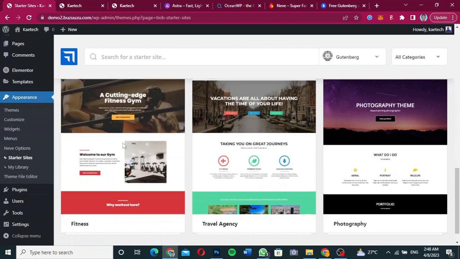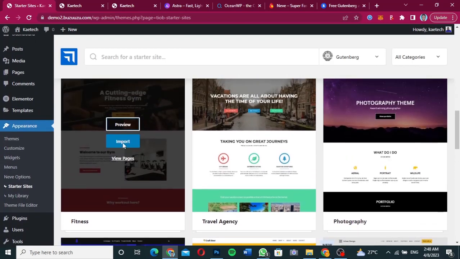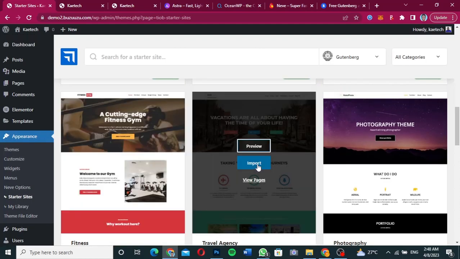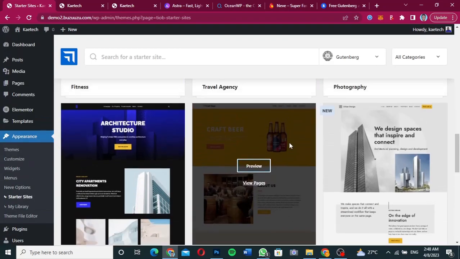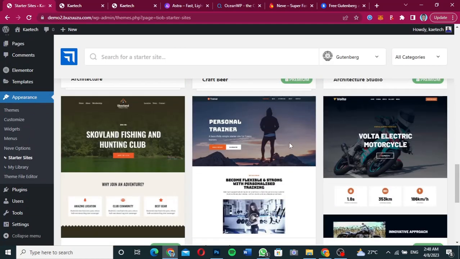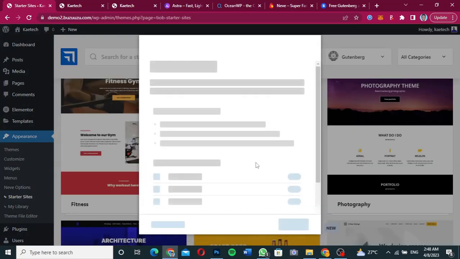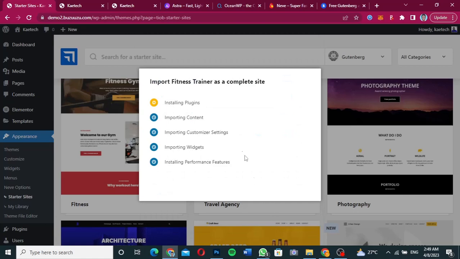Most of the things, if it is not premium, you can go ahead and import it. So let me look through and see which I can easily deal with and import for us. Let me look at this personal trainer over here. So I'm going to click on import, and then click on import entire site. So it's going to import it for me.